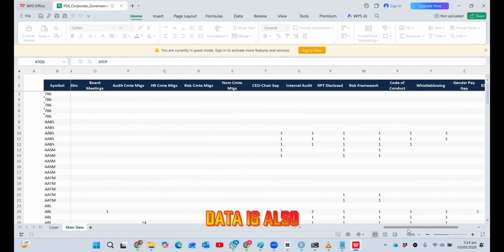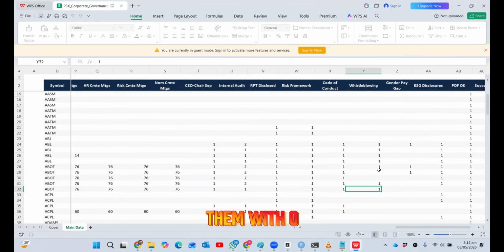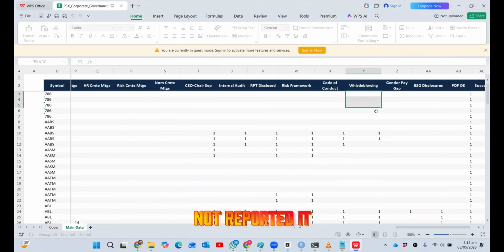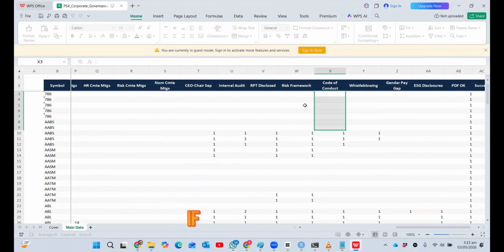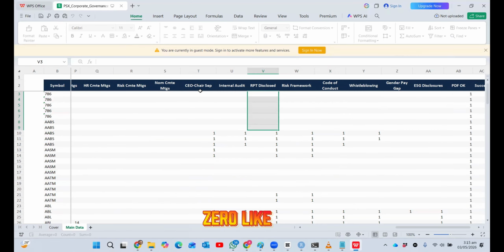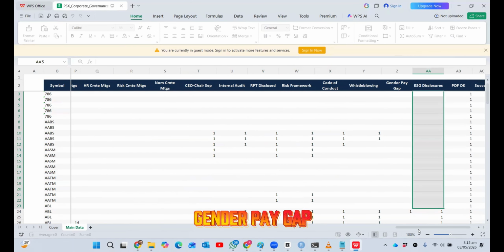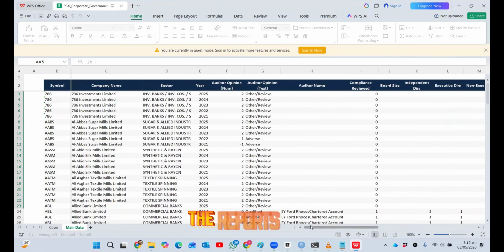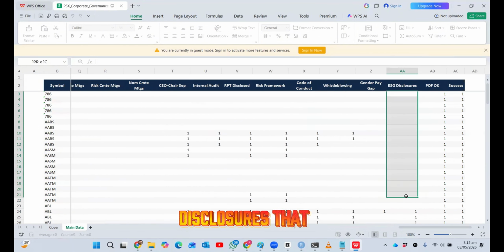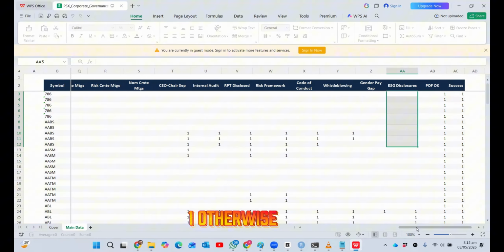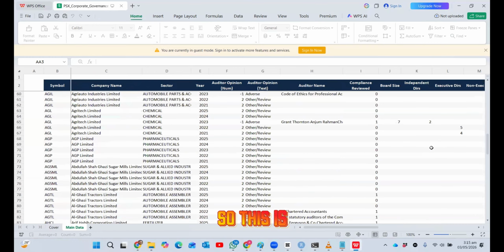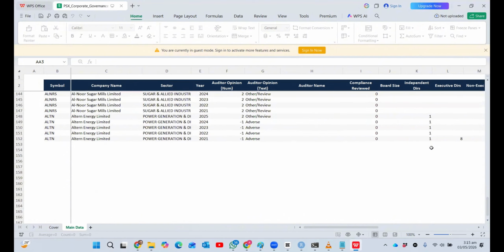Missing values, I will replace them with zero because they have not reported it. So whistleblowing, if someone didn't do whistleblowing, it assigned zero, like CEO chair, and also gender pay gap and ESG disclosures. For the reports that made the ESG disclosure, it is assigned one, otherwise zero. So this is the whole scenario.